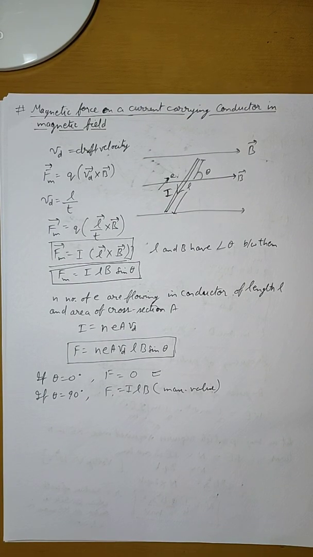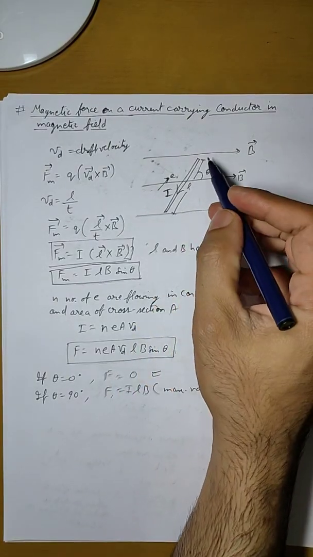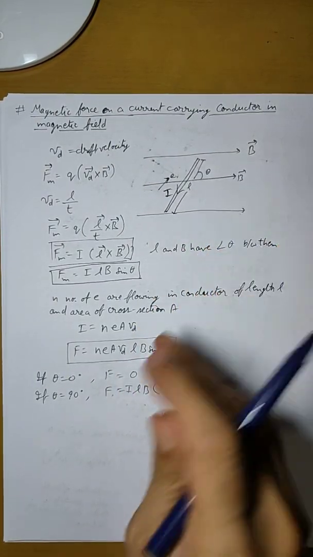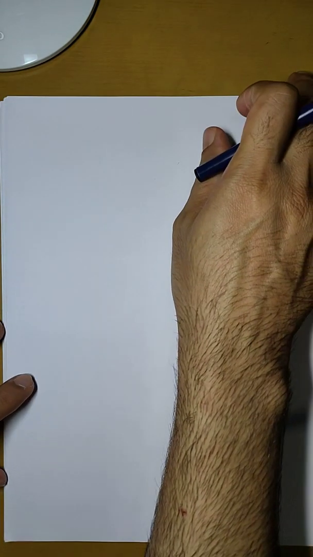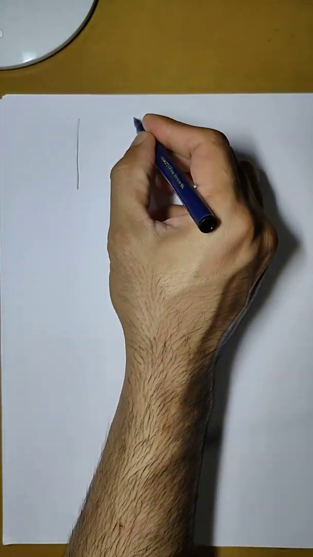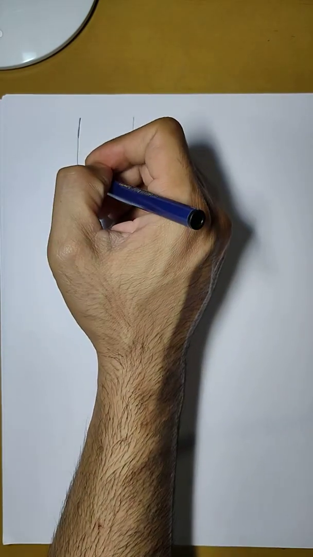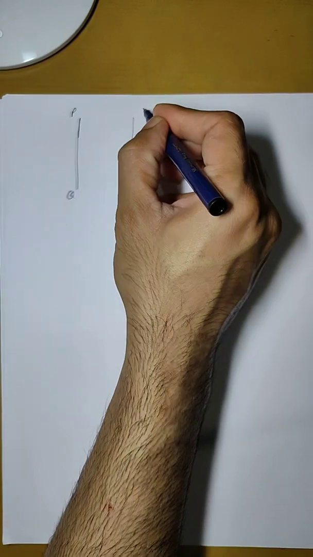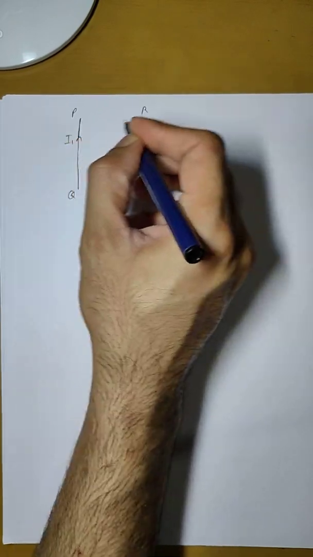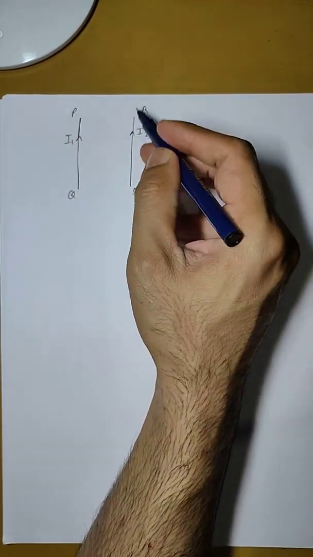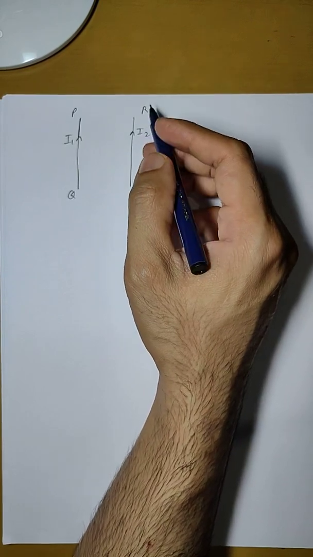Now we are going to use this concept for two wires. Suppose instead of one wire we have two wires, not kept in a magnetic field, but kept parallel to each other. So I'll draw it here. Let us say that we have these two wires, say PQ and RS, and there are currents flowing in these wires parallel to each other. Let us say this is I1 and this is I2. So both the currents are flowing in the same direction, parallel to each other.